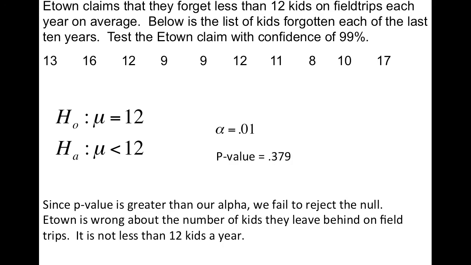So again, this is what your answer should look like. Okay, we should have 1 point for our null and alternate, 1 point for alpha, 1 point for p-value, and 1 point for the conclusion. Okay, so do some practice and let's see what happens.